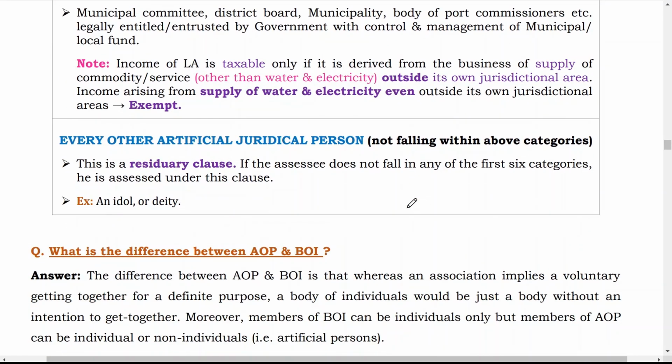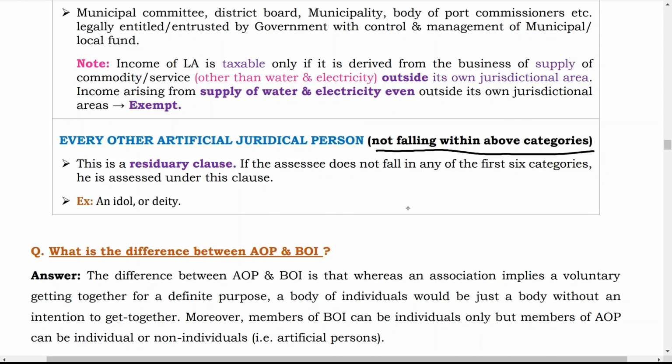And the last one: every other artificial juridical person not falling within the above categories. That means this definition is an inclusive definition because it is open ended. Now, this is a residual class. If the assessee does not fall in any of the first 6 categories, he is assessed under this clause. Means if the person is not falling in the above categories, he will fall in this category. An idol or deity, so means God or idol, is considered as an artificial juridical person.